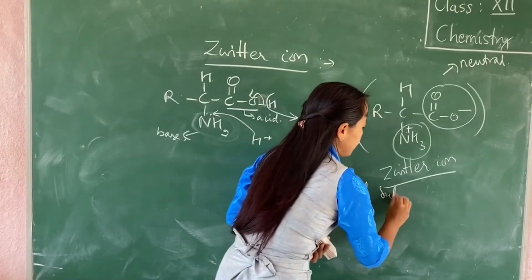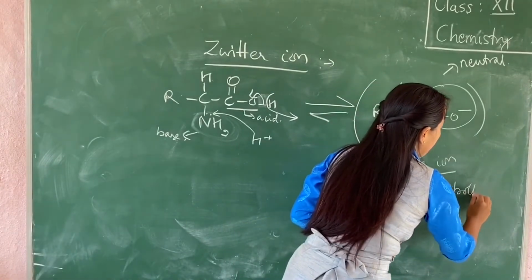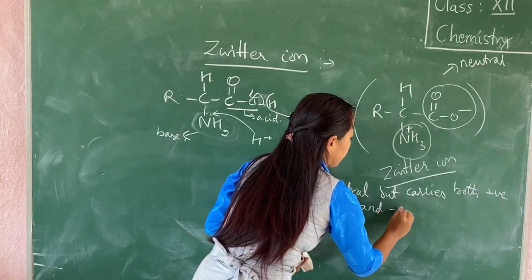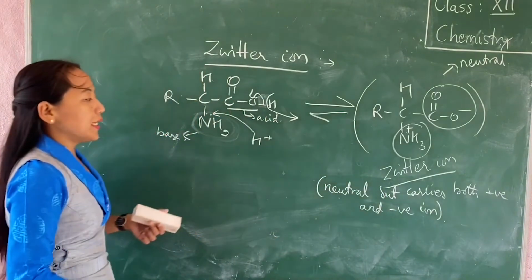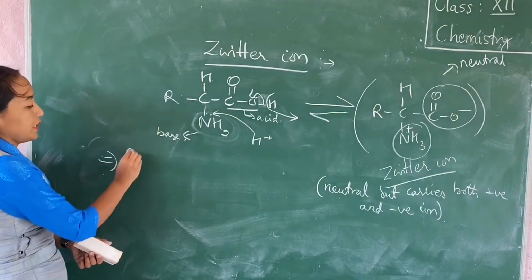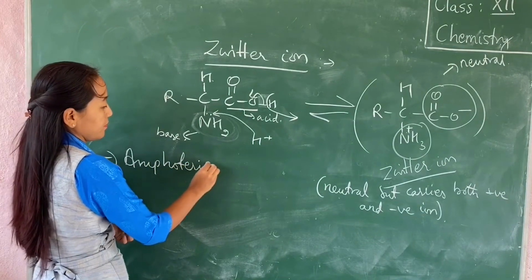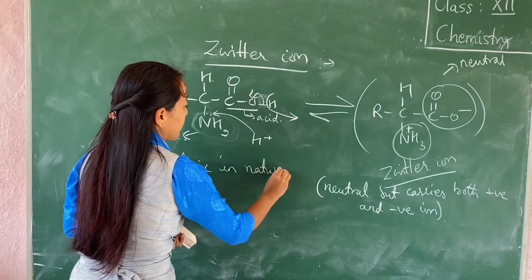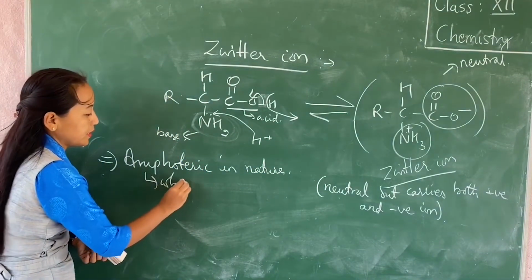Neutral, but carries both positive and negative ions. And zwitterions are said to be amphoteric in nature. Amphoteric means which reacts with both acid and base.